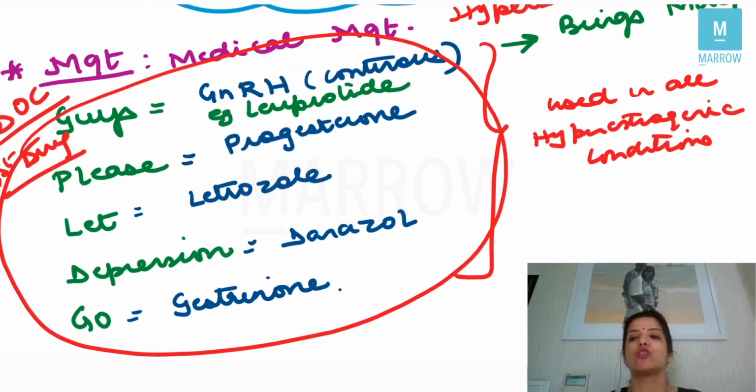These are 5 drugs which bring down the level of estrogen and are used in all hyperestrogenic conditions, right? Hyperestrogenic conditions are fibroid and endometriosis, right? So these 5 drugs you can use in endometriosis, and the management of choice of endometriosis is medical management, always. And these are the 5 drugs which you will use.